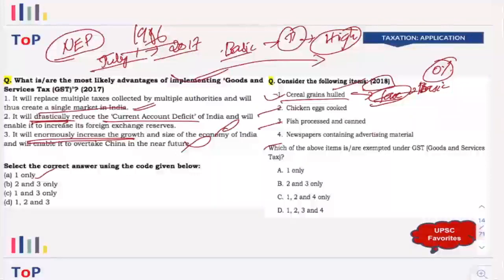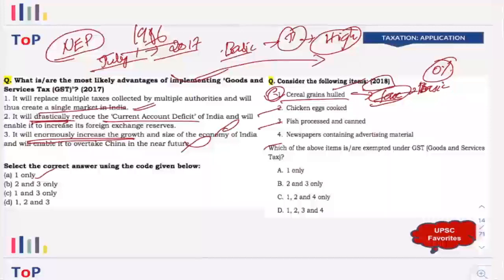So you can actually include one in that particular list. So one will be correct, right? So one is exempted. Now we require other aspects also. So what are the other things that are exempted from the GST?